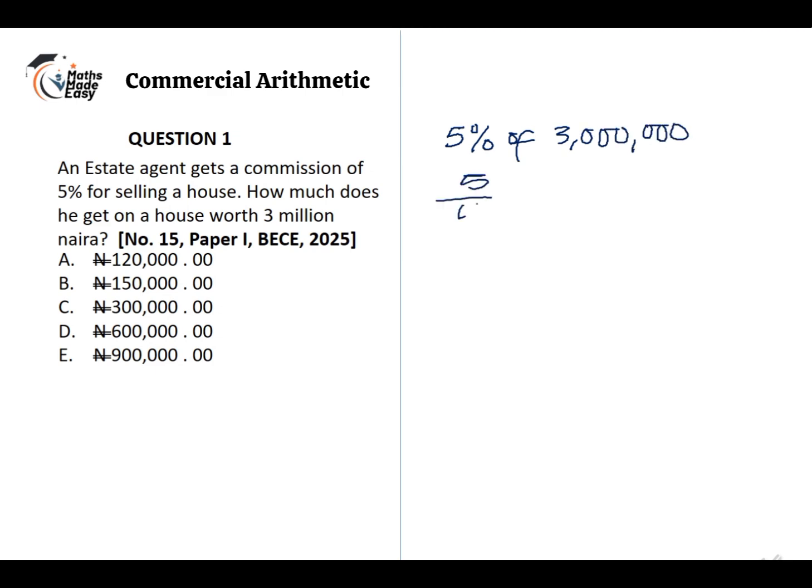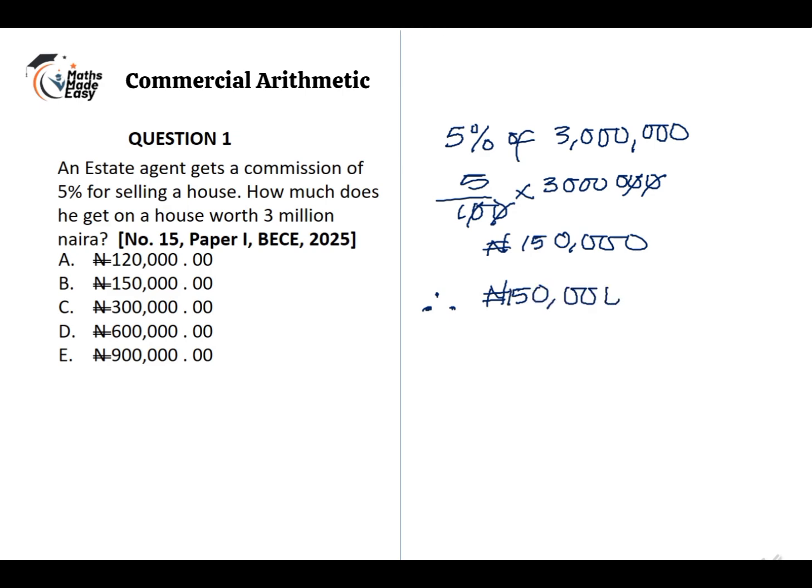Now 5% of 3 million naira is equal to 5 over 100 times 3 million. 0 cancels 0, 0 cancels 0. I have 5 divided by 1 times 30,000, which gives me 150,000. Therefore, the commission he would get for selling a house worth 3 million naira is 150,000 naira. So the answer is B.